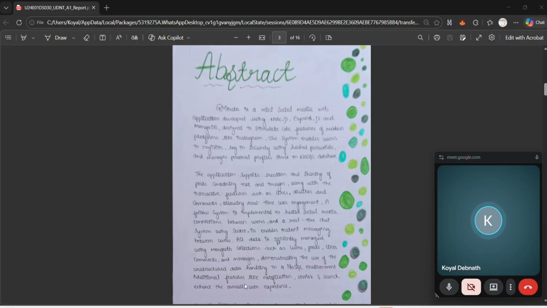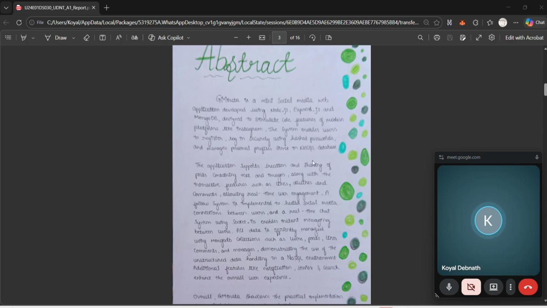So my project is GM Insta, which is a mini Instagram-like social media application developed using Node.js, Express.js, MongoDB, and Socket.io. This application allows users to register, log in, create posts, comment, like on posts, follow users, and chat in real time. The main aim of this project is to understand how NoSQL databases and modern web technologies are used in real world social media platforms.